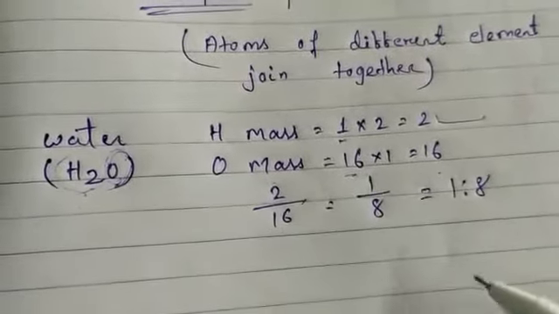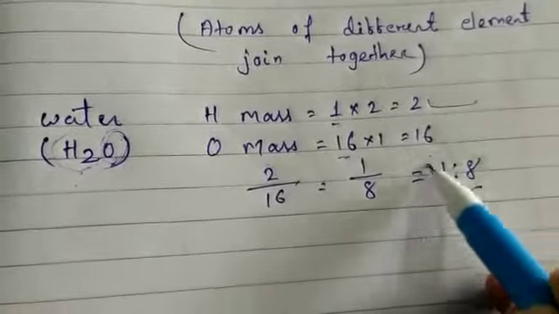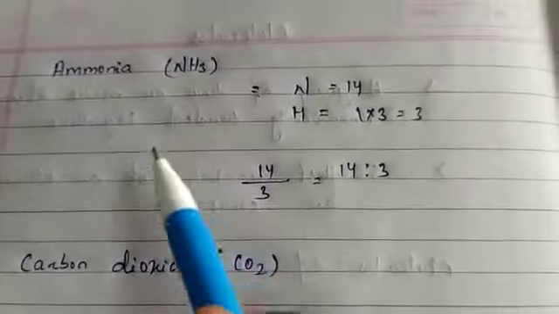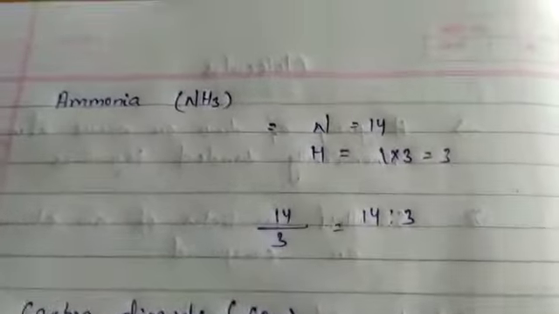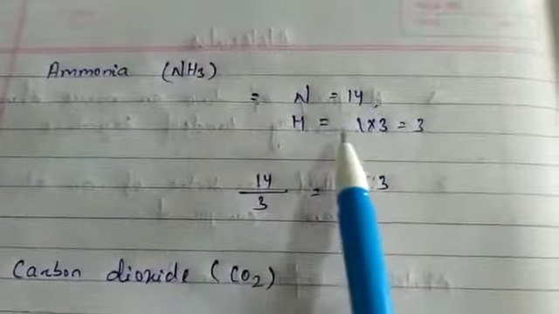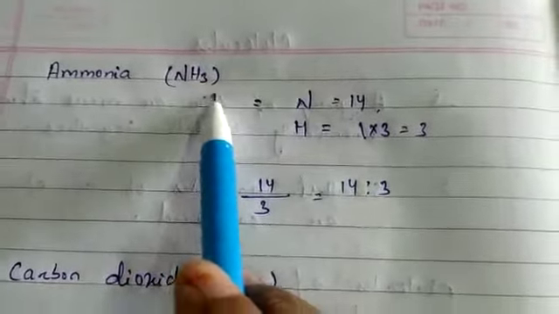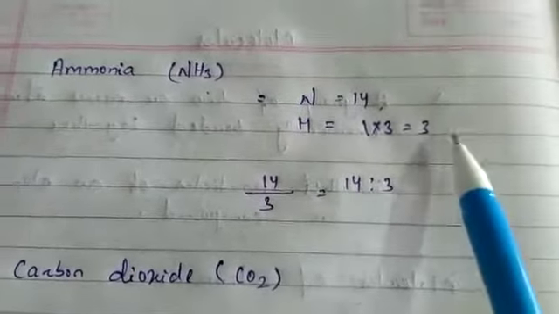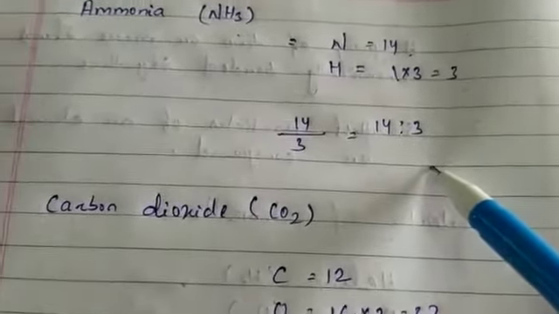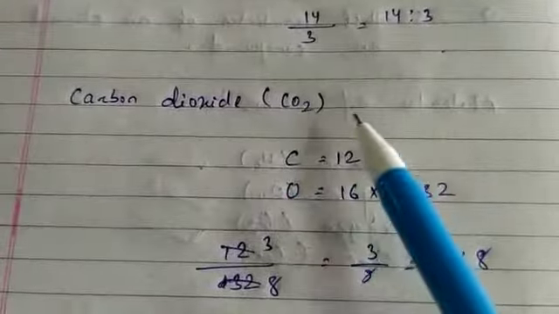So if we find the ratio by mass, we get 1:8. Similarly, we can take the example of ammonia, which is NH3. The mass of nitrogen is 14 and H is 1. Since we are using 3 hydrogens, 1 into 3 is 3, and its ratio by mass will be 14:3.